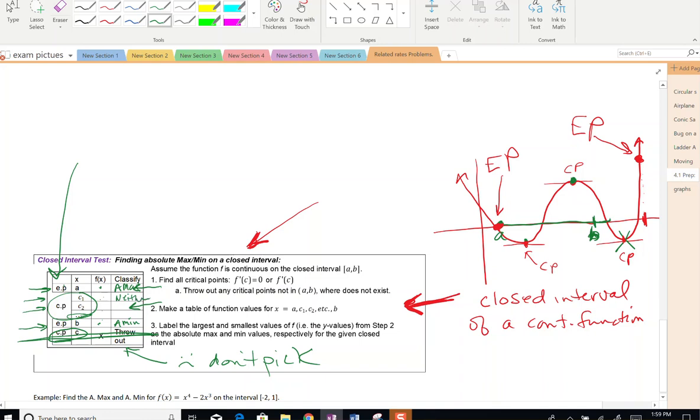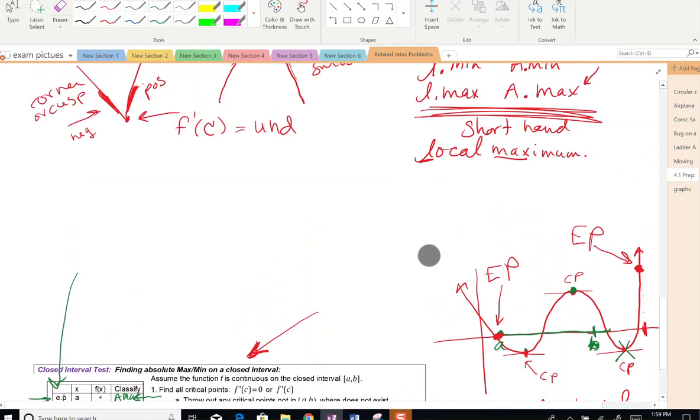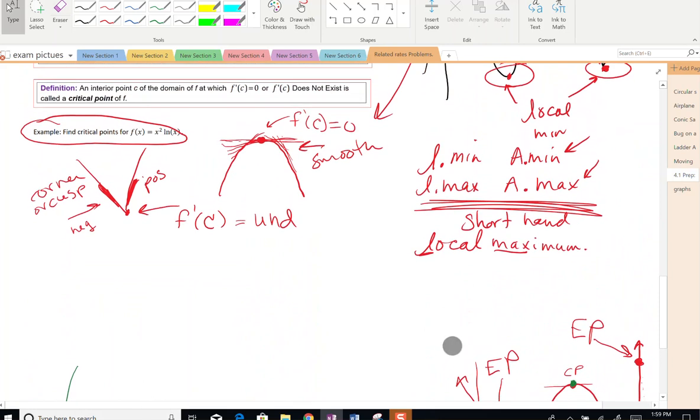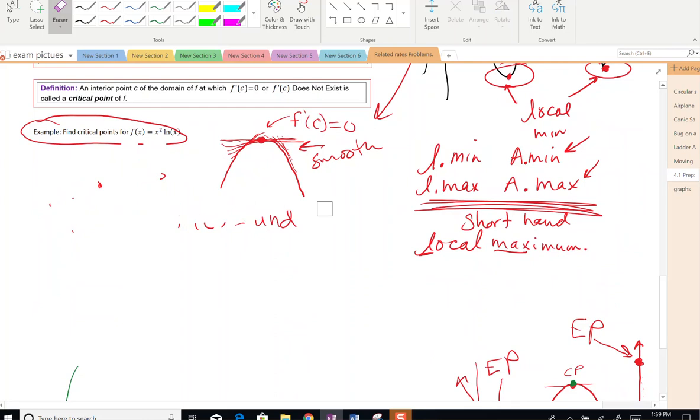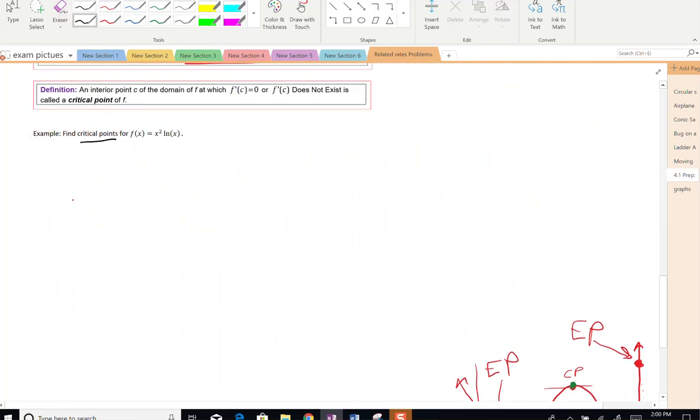All right, so let's go back up to my example right here. I'm going to use my eraser. Clean this up a bit so that we have some room. So we first need to find what the derivative is, and then set it equal to 0 and look for any values where it doesn't exist.